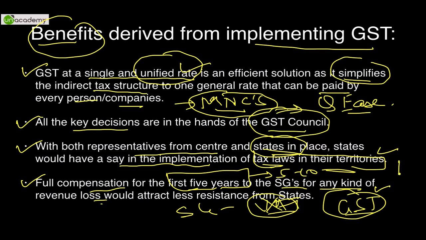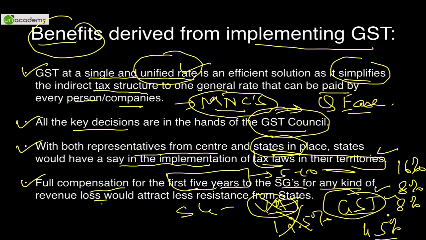So if GST is implemented at 16%, 8% will go to central government, 8% will go to state government. And the state government was charging VAT at the rate of 12.5%. They will stop charging this, they will get 8%, and the differential 4.5% as compensatory tax allowance will be given by the central government to the state government in order to maintain their satisfaction. This is proposed to be done for the first 5 years. For the first 5 years, all these four benefits would keep the satisfaction of state governments at a very high level. This was the entire topic of GST.